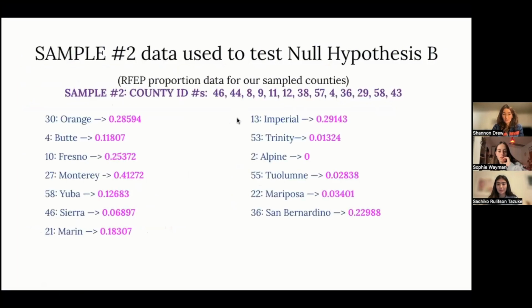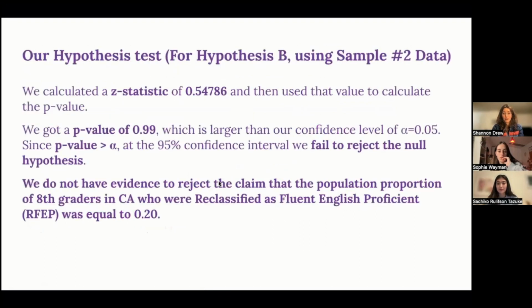Here are sample 2 counties and their respective RFEP proportions. Our hypothesis test yielded a z statistic value of 0.54786. When we plugged that into Google Sheets, we got a p-value of 0.99. This was similar to the first iteration of our hypothesis test on sample 1 data.